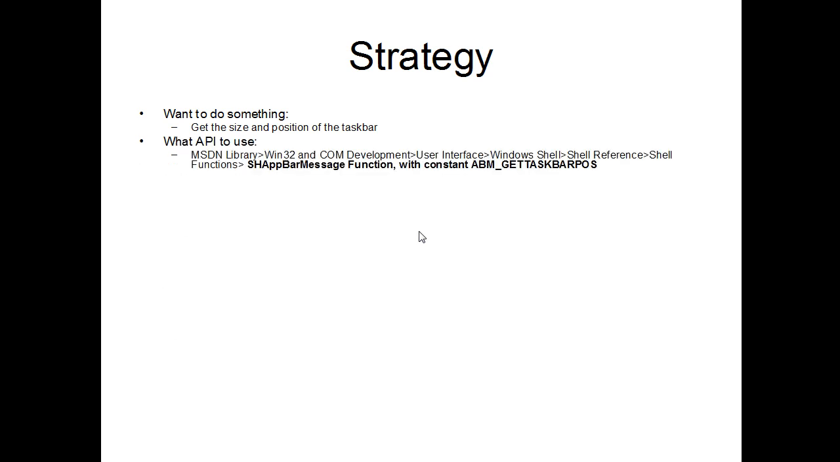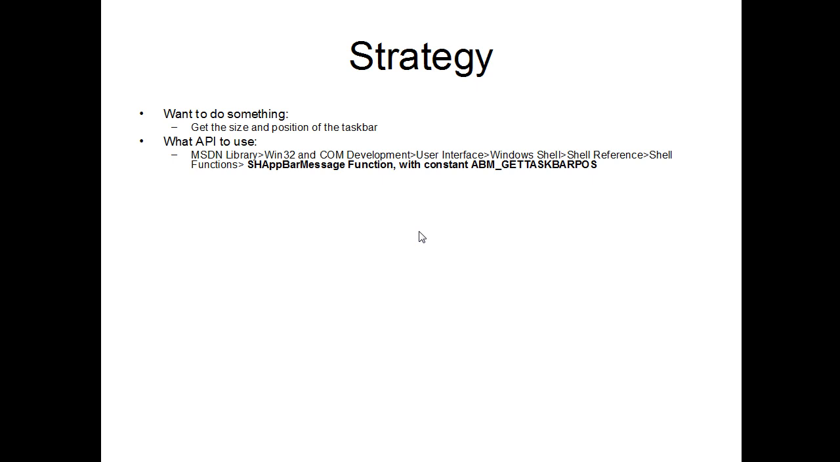It's basically your starting point. So you don't have a WLanguage function for that, and the first thing to do is to find which API to use. The first way to do that, because there are several ways, to find what API to use, is to go in the MSDN library.